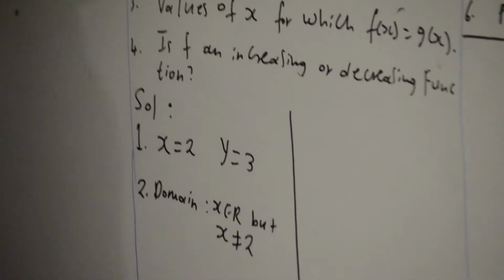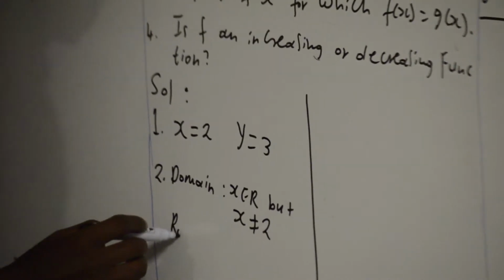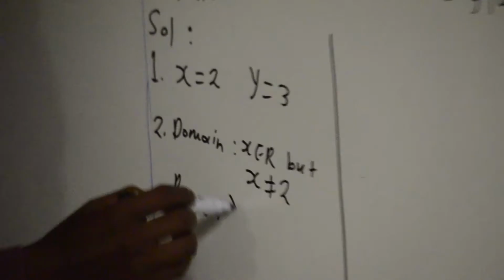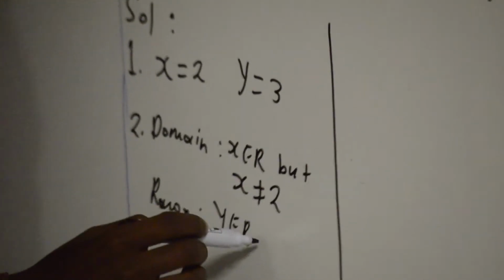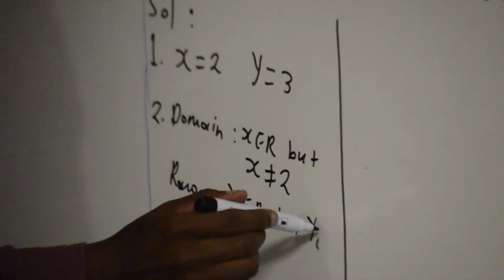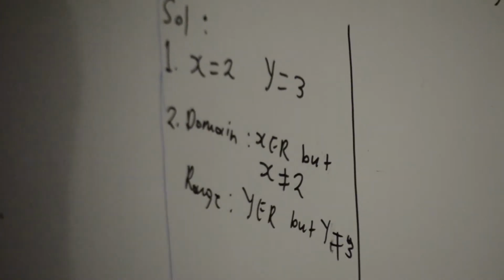So this value is excluded from the values of x. And your range is y an element of R, but y is not equal to q, that value is excluded from the y values.